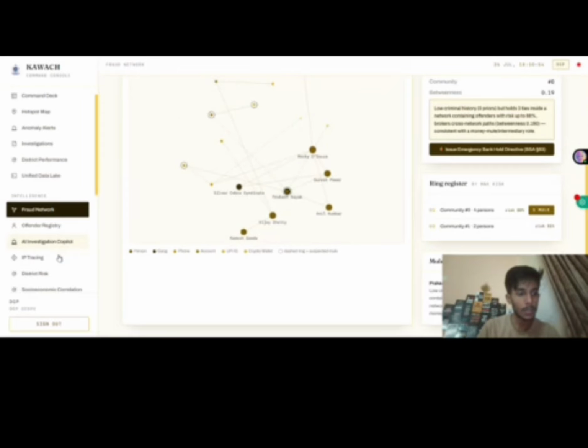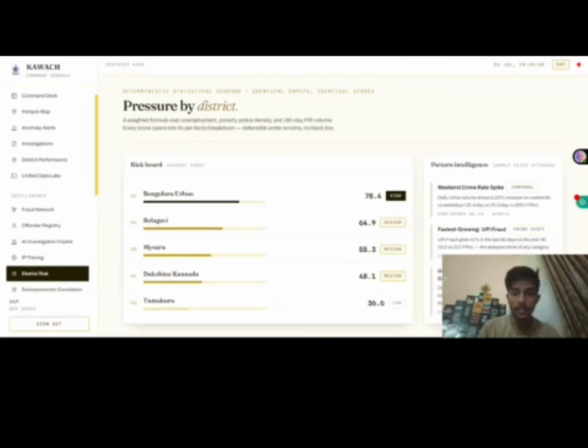Next, if we go to risk, for this we have custom trained an XGBoost risk regressor with actual government datasets. We have right now four specialized machine learning models, and we have trained them joining the NCRB district IPC crime records of 2001 to 2012 with the 2011 Karnataka census and district income statistics. The result: we got an accuracy of 89.45% in predicting district level risk score.